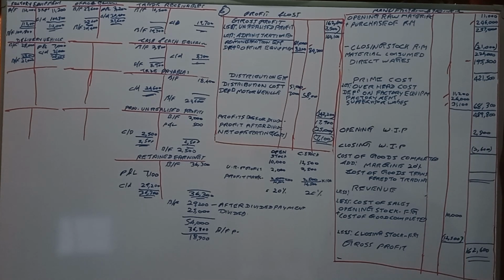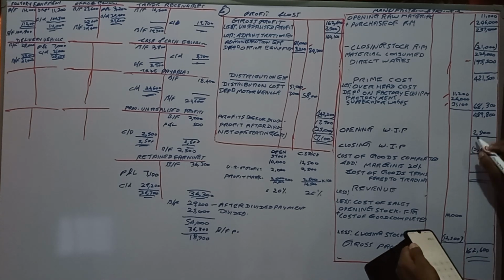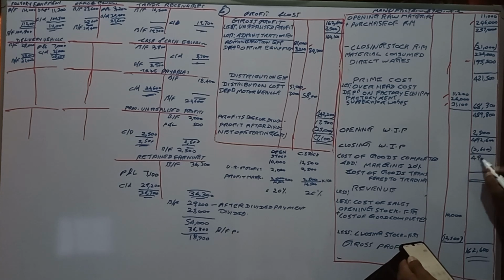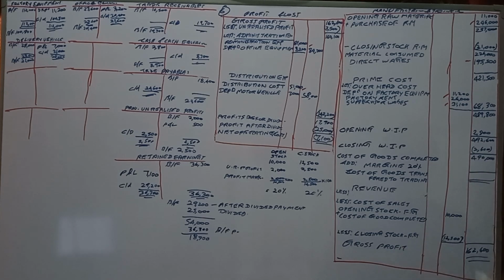Right? If we add that with the opening work in progress, it is equal to 492,600. Right? From that, if we deduct the closing work in progress, then 490,000 is the cost of goods completed.